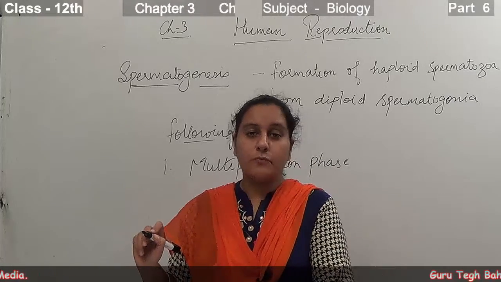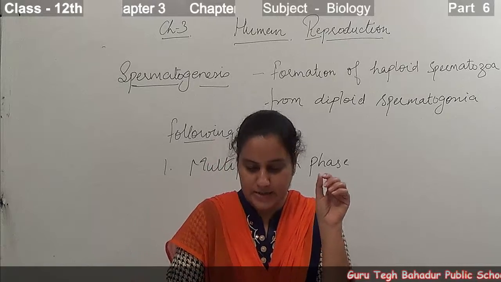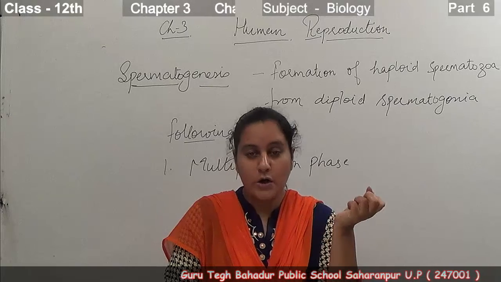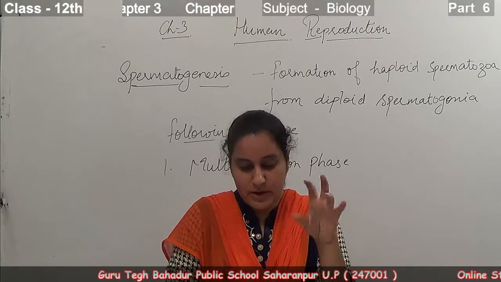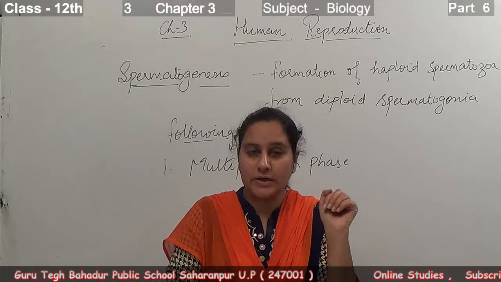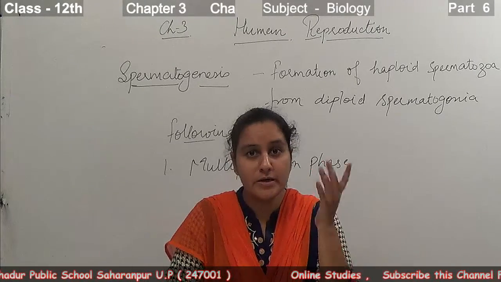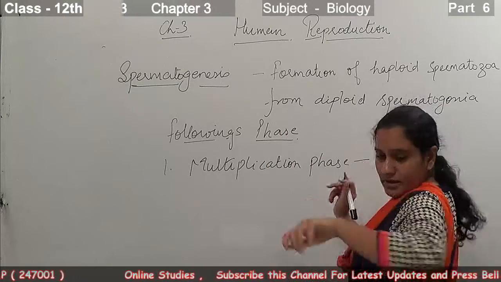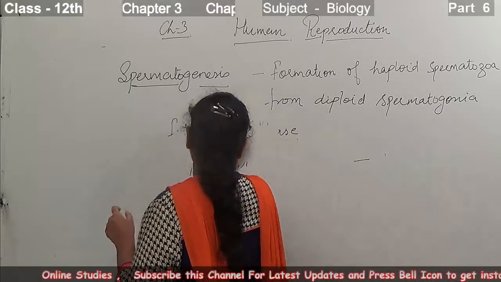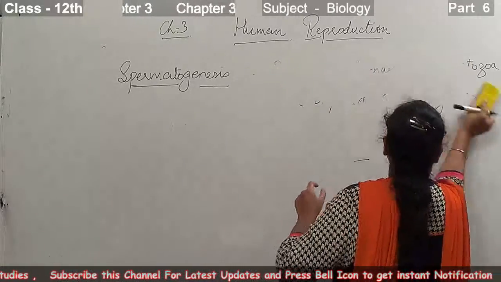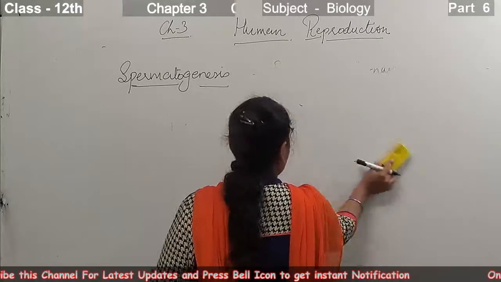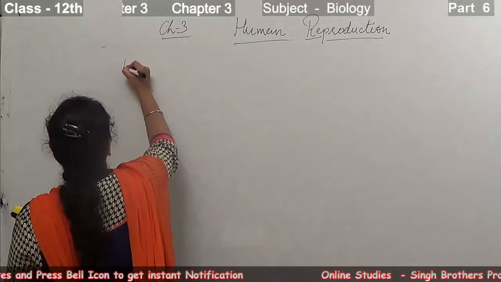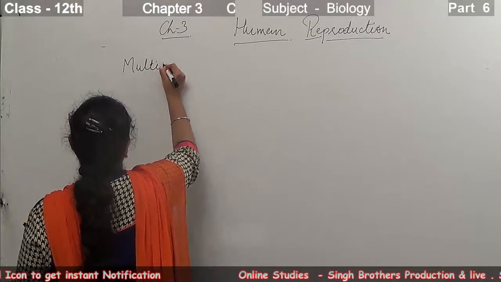In this phase, the male germ cells, that is the spermatogonia, present on the inside wall of the seminiferous tubules, multiply by mitotic division and increase in number. Let me start this from the upper side so that it is easily visible to you. First one is the multiplication phase.